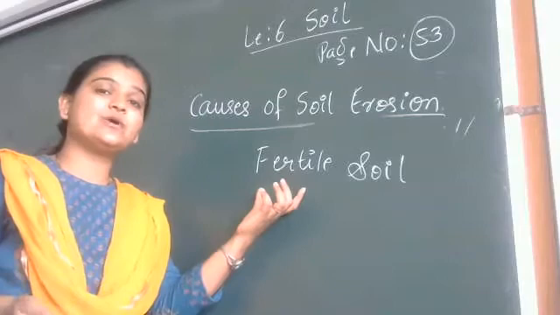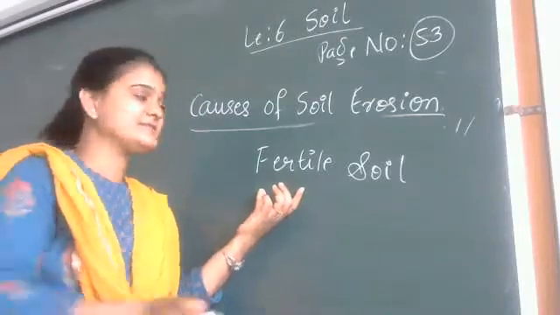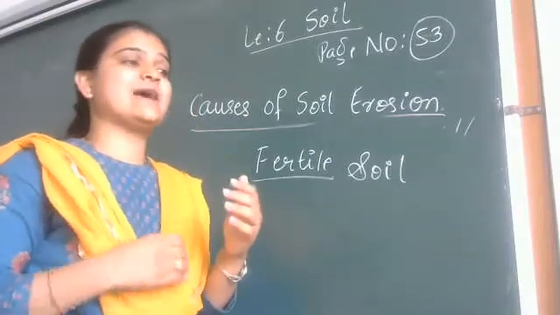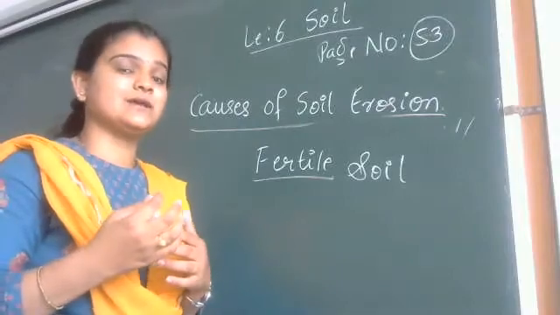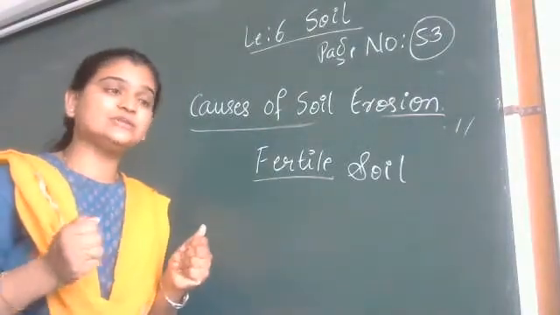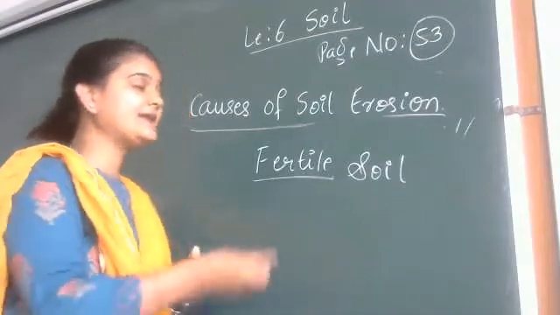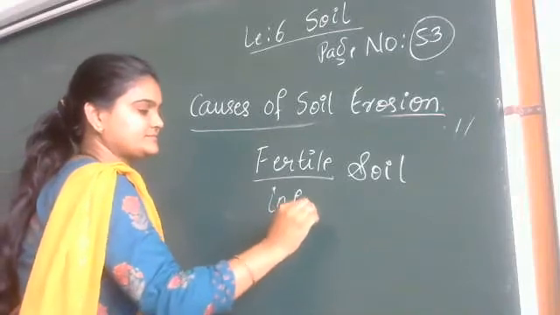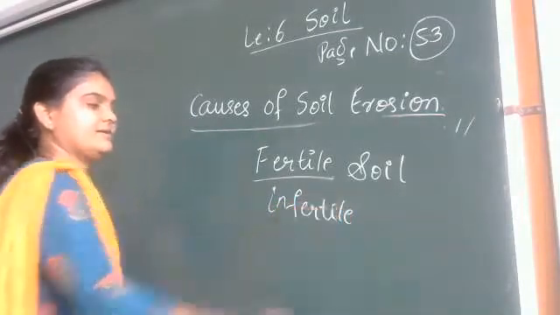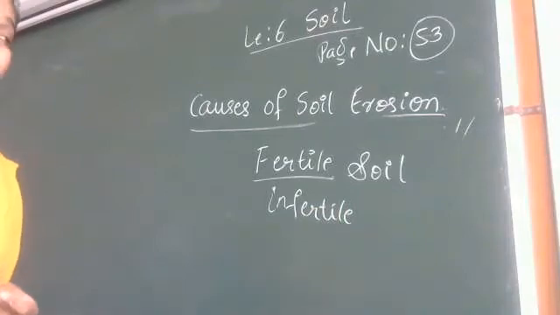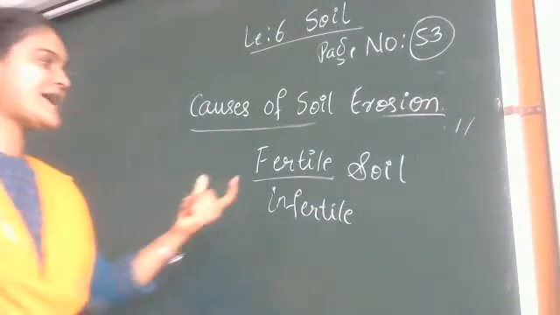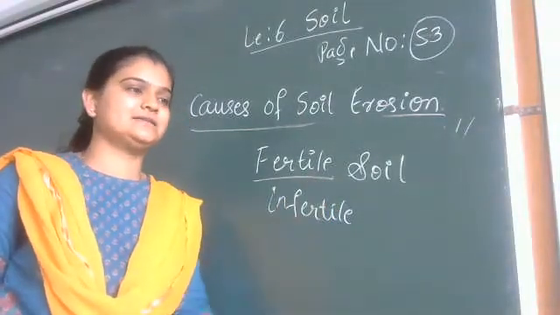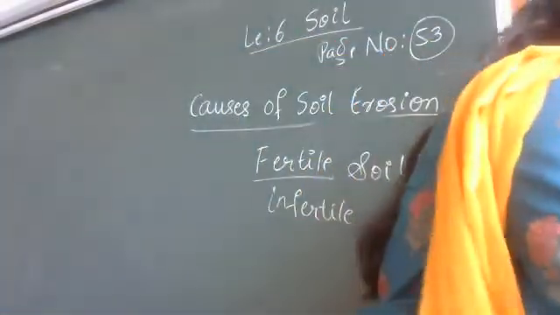Fertile means the soil should have the capacity of giving nutrients. It should have the capacity of having humus, and more strength to give to the plants. If it does not have any strength, then it will be called infertile. The capacity to provide strength to the soil is called fertile soil. Is it clear? Any other doubts?